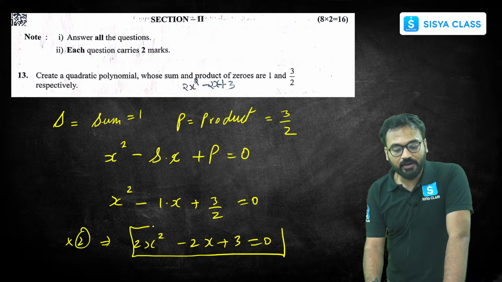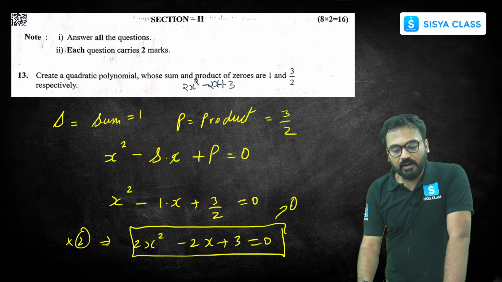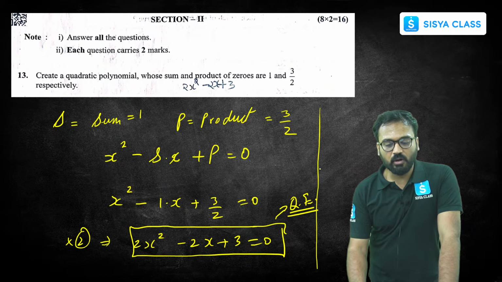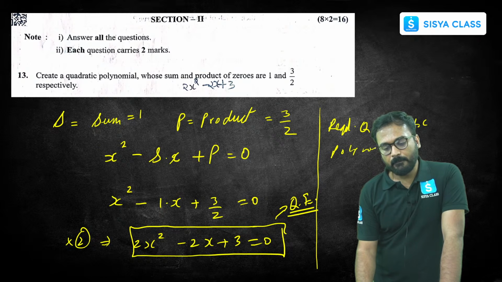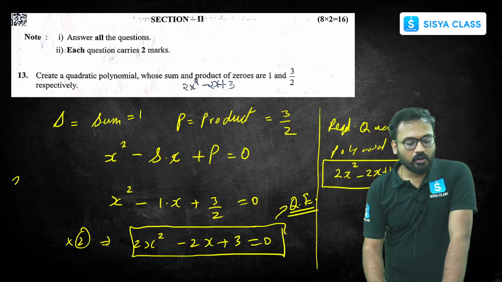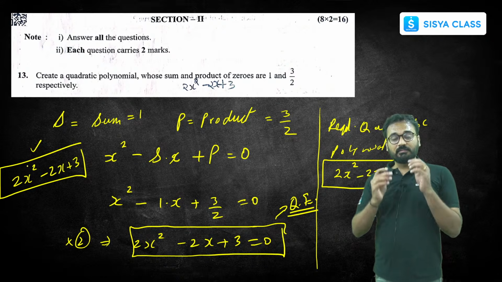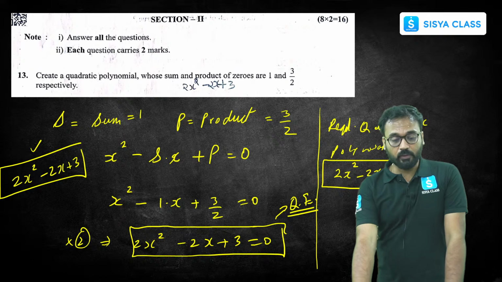Don't forget, okay, my bad. This is the corresponding quadratic equation. Now you can write down the corresponding quadratic polynomial. The required quadratic polynomial will be only the left hand side: 2x square minus 2x plus 3, without the equal sign, because this is a quadratic polynomial, not a quadratic equation. I hope this part is clear. I hope all of you wrote it in this way only.